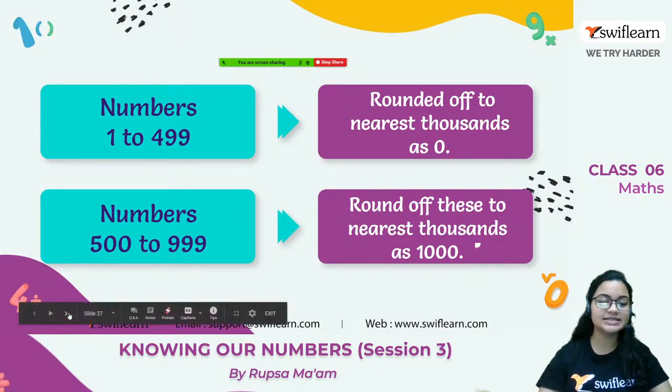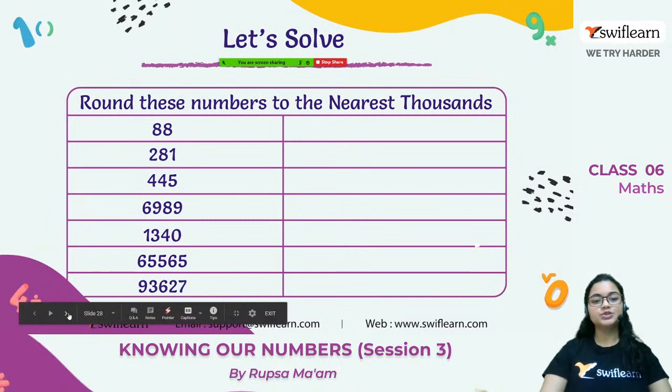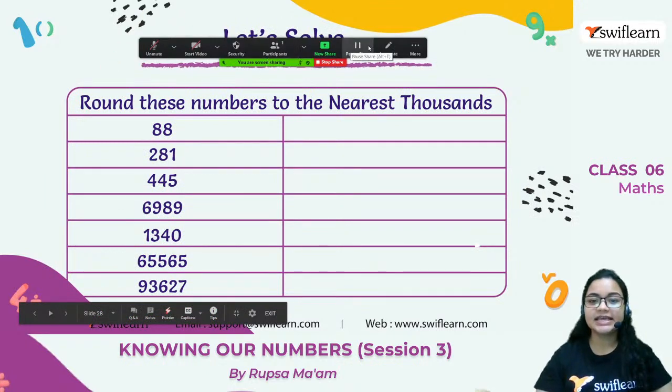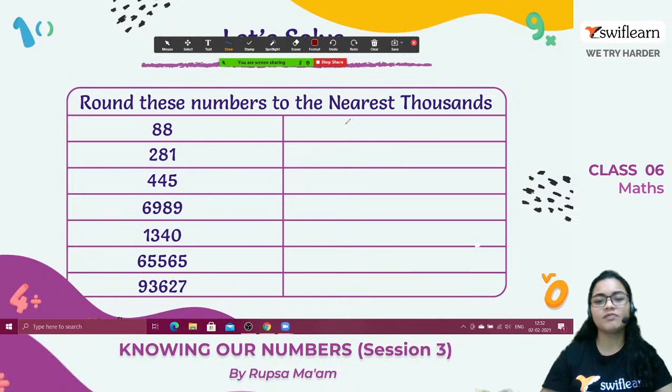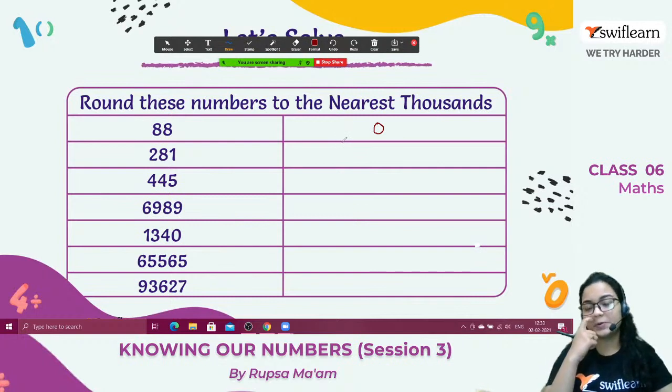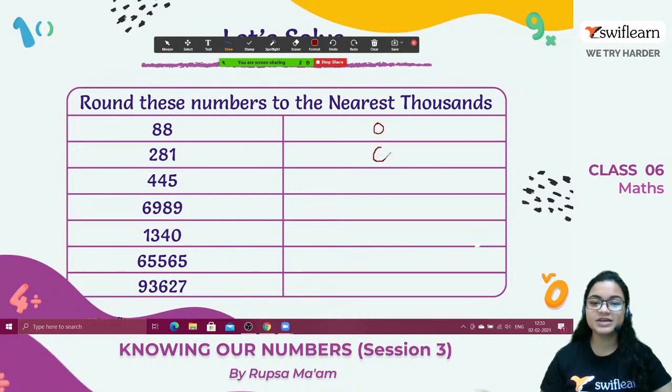All right, so let's see some examples. So again, the number is 88. Obviously the nearest thousand will be 0 because it's in the group of 1 to 499. Now it's coming 281. The nearest thousand will also be 0 for this because we know the range is 1 to 499.